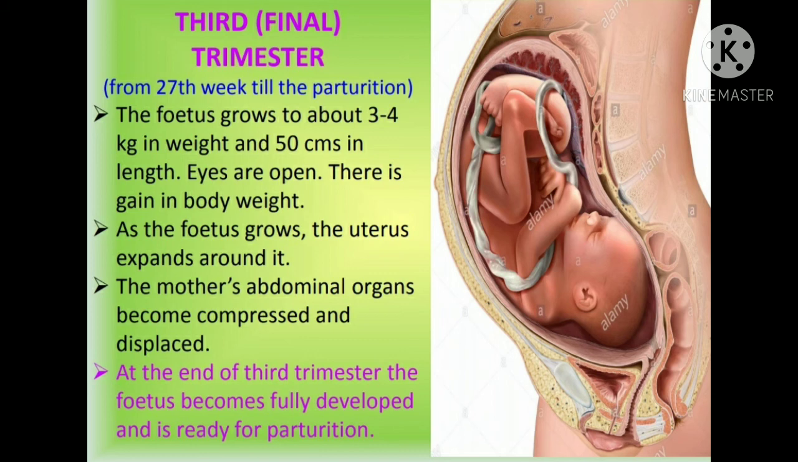At the time of the third trimester, the final trimester, the fetus grows to about 3 to 4 kg in weight and 50 centimeters in length. The eyes of the fetus are open. There is a gain in body weight.